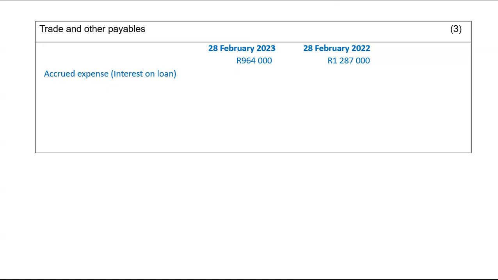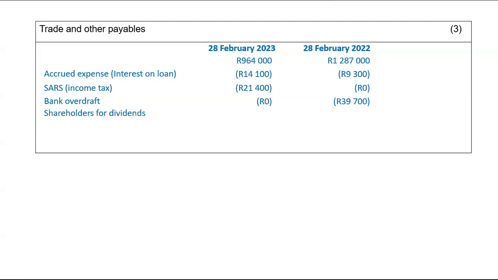So, interest on loan. I'm going to exclude accrued expense because it relates to interest on loan. Excluding means I'm subtracting it, or meaning that I don't add it if you use the other method, okay? SARS income tax, only SARS income tax will be excluded. Bank overdraft, that is because it'll also be shown separately. And I'll also deduct my shareholders for dividends. These are final dividends for last year and the current year. And then I found my totals. For this year, I got 491,500. And for last year, I got 818,000.